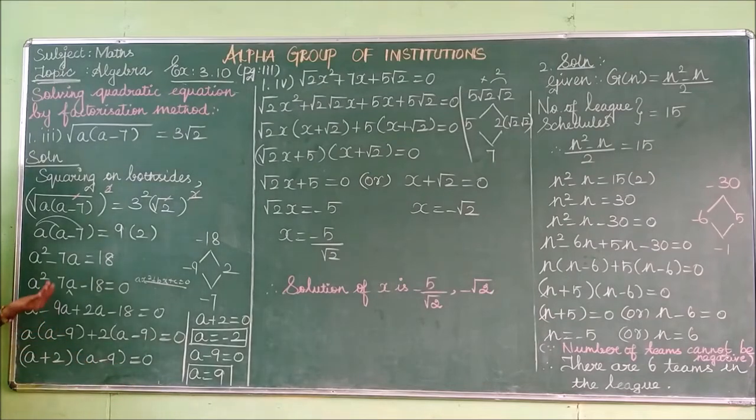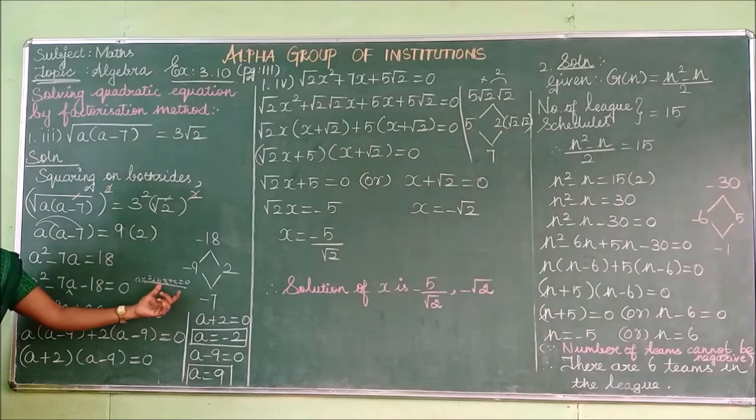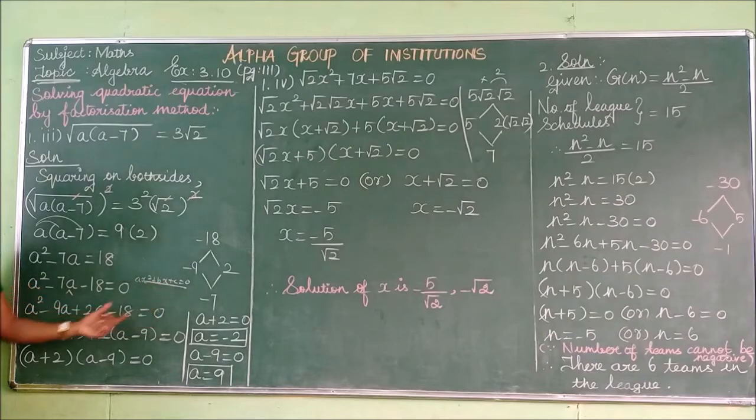So as you have already listened in the steps, first it is in the form of ax square plus bx plus c equal to 0. Then you have to split the center portion.